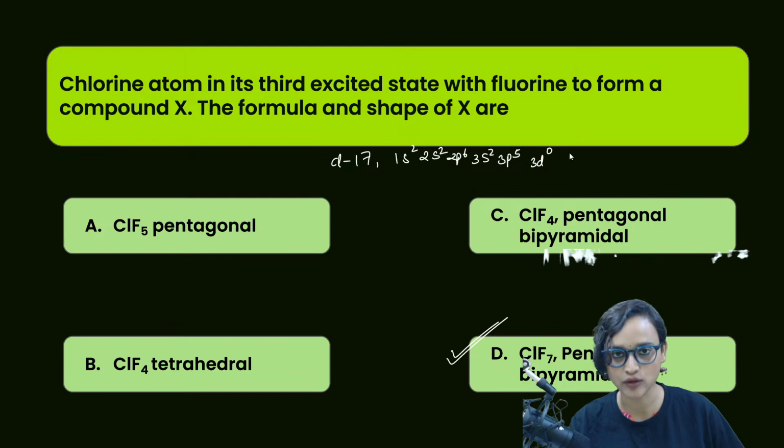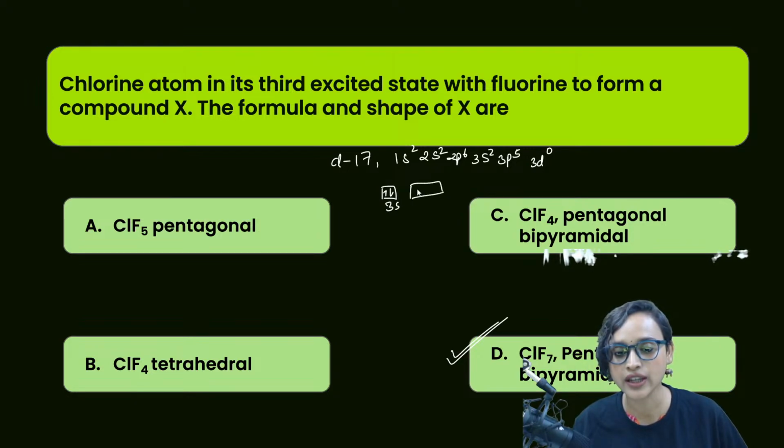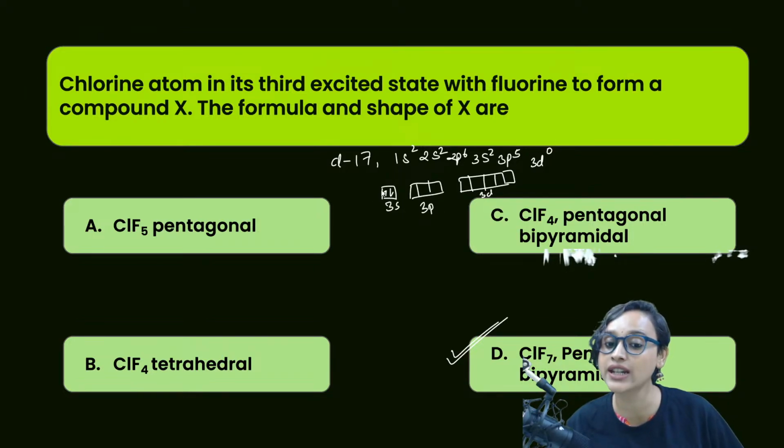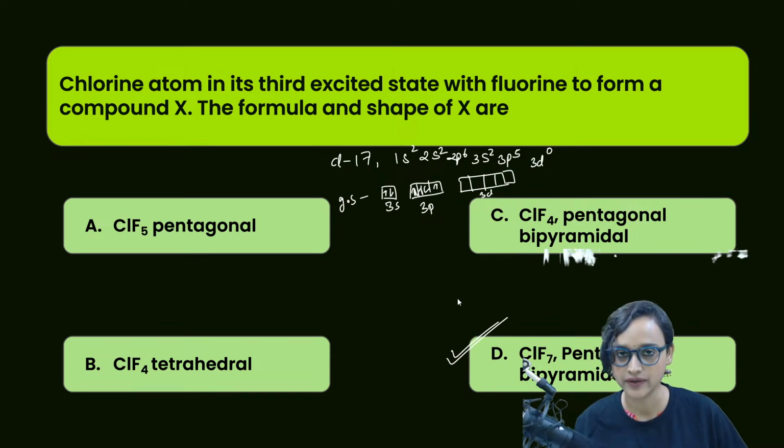But I can also write it like this: this is 3s, for 3p I can write it like this, and then here is our 3d, which right now in the ground state is empty. In the ground state it is like this: 1, 2, 3, 4 and 5.